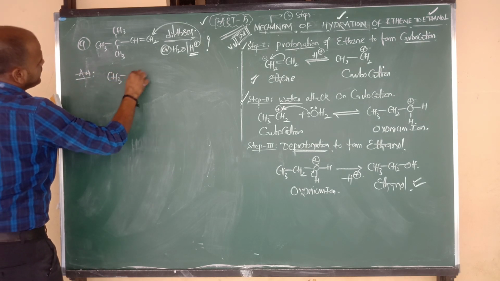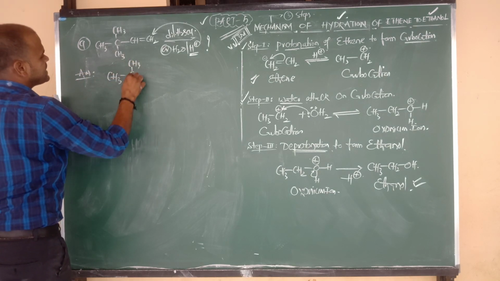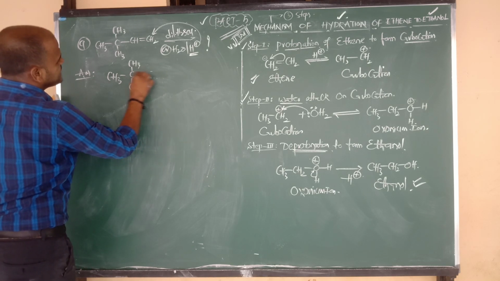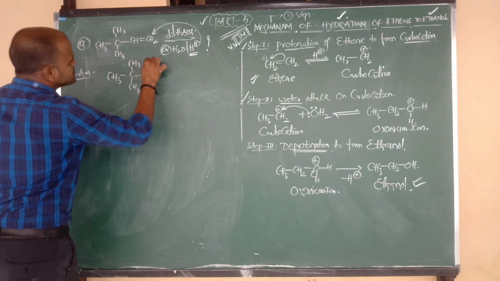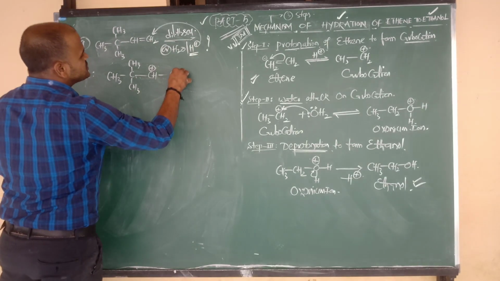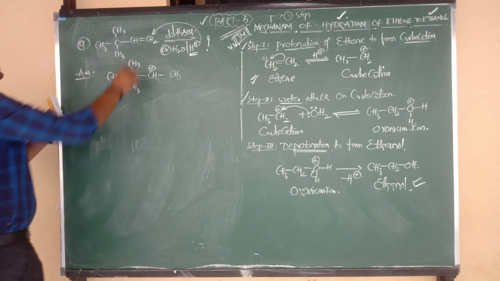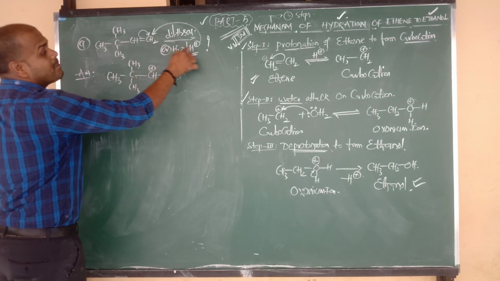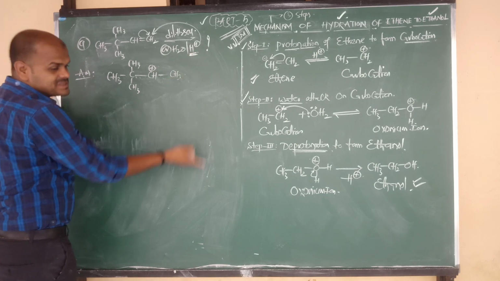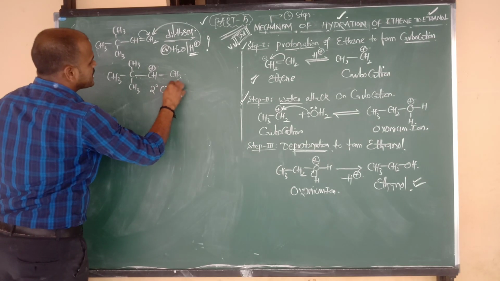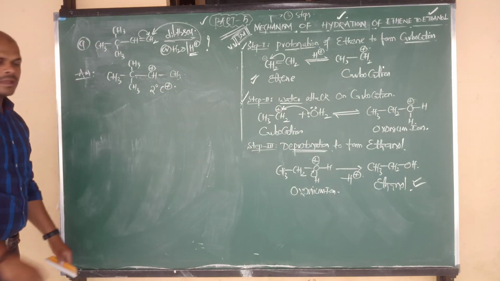CH3 bonded to C, above plane is CH3, below plane is CH3, bonded to what, beta? CH. CH contains charge, what? Plus, and H plus is given to what? CH2. CH2 becomes what, Nana? CH3. Because of this, the bond was shifted towards the CH2. CH2 contains minus, and minus is attacked by plus. CH2 becomes CH3. This carbon has the charge plus. But this is nothing but a secondary carbocation.